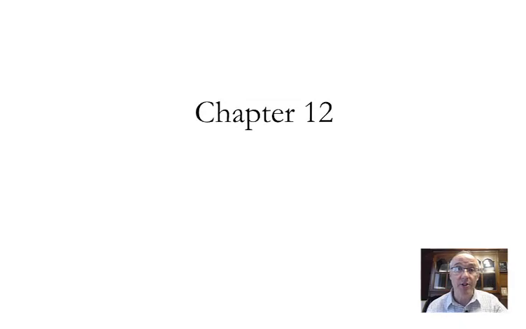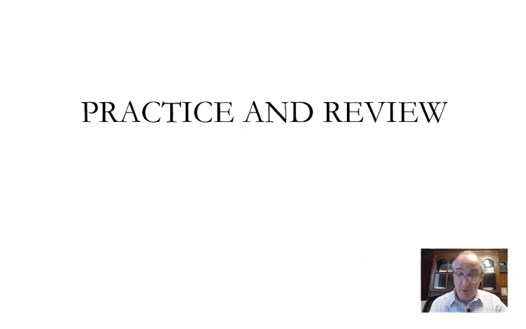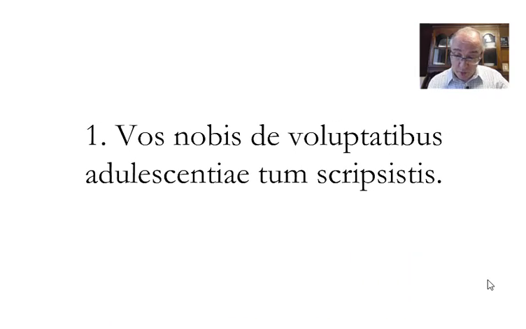So let's look at these sentences from chapter 12. Practice and review. Vos nobis de voluptatibus adolescentiae tum scripsistis. First, last. The verb is last. Scripsistis, vos, which you know matches the verb. In other words, it's plural and it's second person. You, scripsistis. What does this come from?